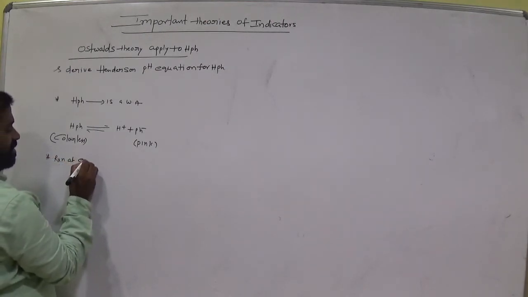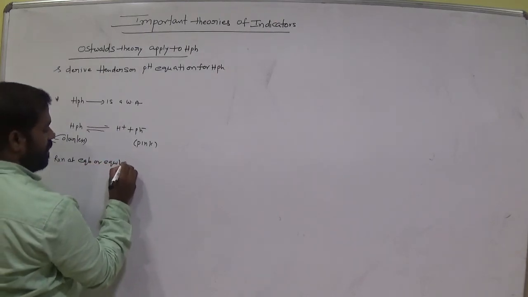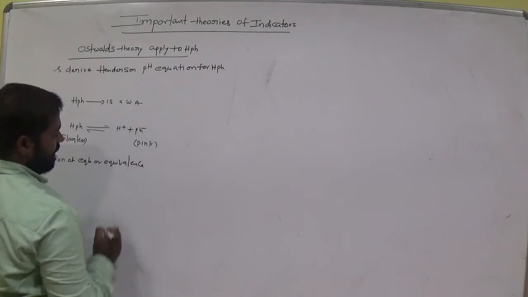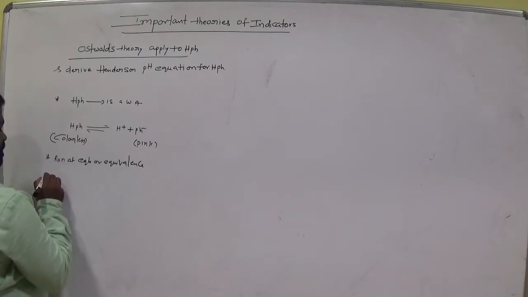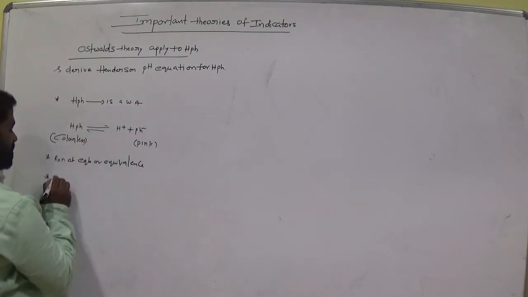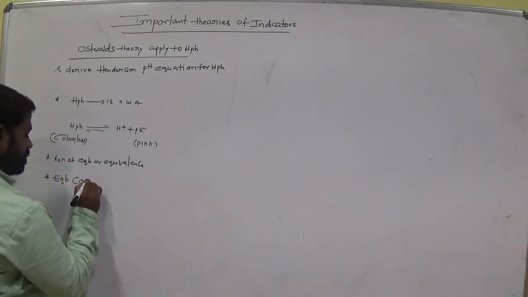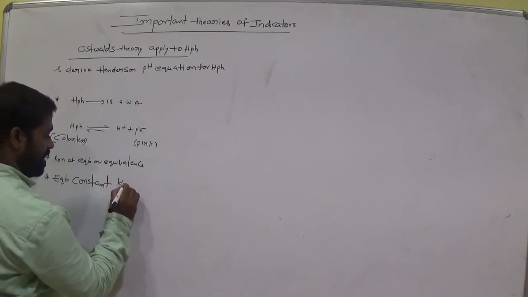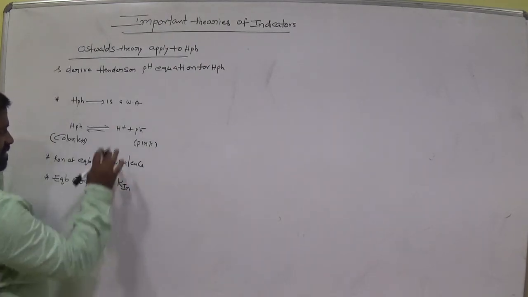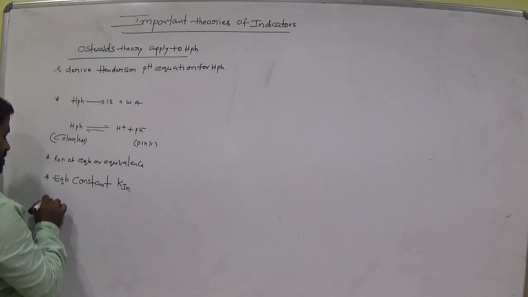Reaction at equilibrium or equivalence, we call it, am I right? Okay. So now the equilibrium constant, K indicator, the equilibrium constant or indicator constant.